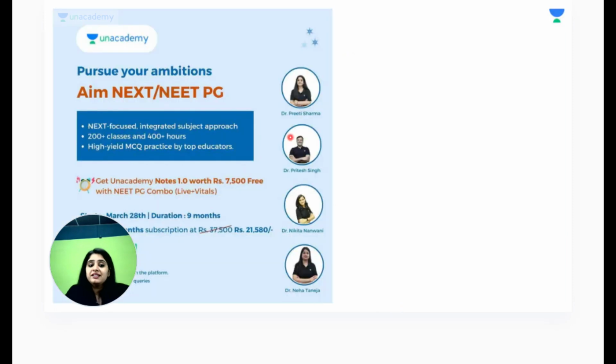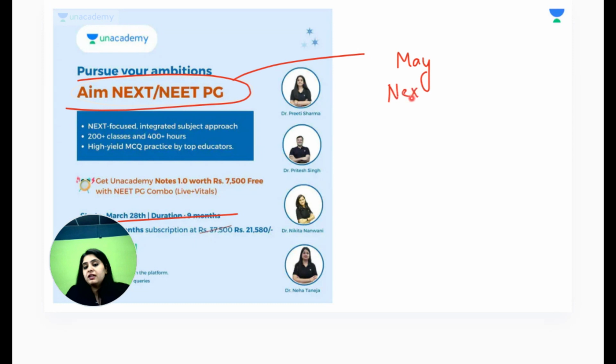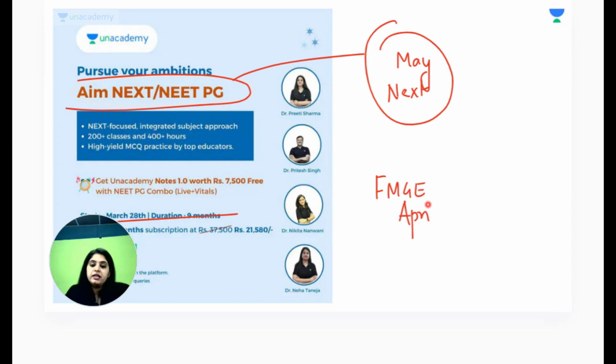Meanwhile, there's a next batch which is going to get launched, starting from the end of this month, March 28th. The Patho and Micro in it will happen in the month of May. So the next May batch will have Path and Micro. For the FMG students, I've kept your batches earlier because your exams are earlier, in April. Your Patho Micro is going to be in April.